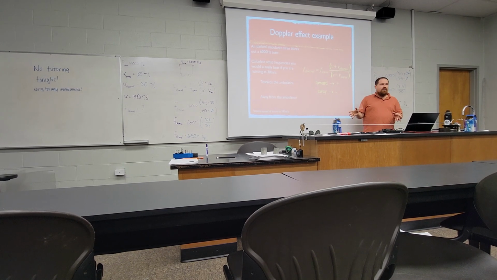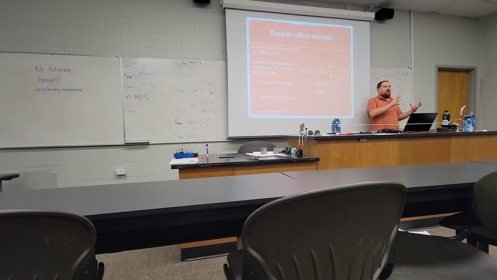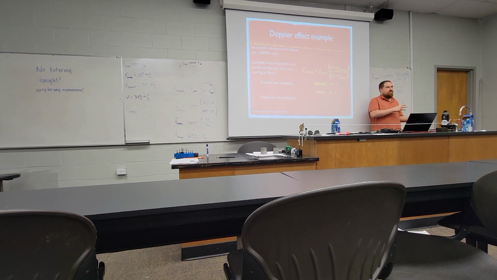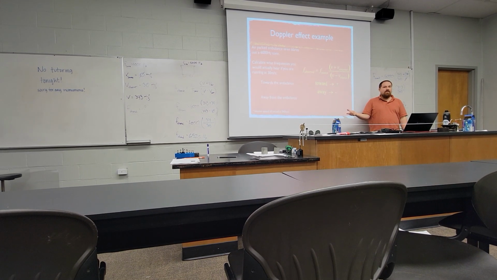Other places where this would use electromagnetic waves is you might have heard in a movie or a NASA documentary someone talk about red shifting or blue shifting in stars. It's the same effect where if a star is moving towards us, the light it's giving off tends to shift to a higher frequency towards blue. And if it's moving away from us, the light it gives off shifts towards lower frequency, which is red. So NASA scientists use this to figure out if something in space is moving towards or away from us, the same way as the radar scanners do.